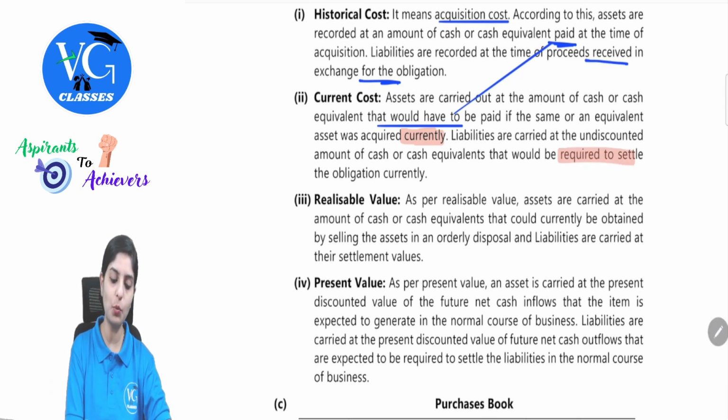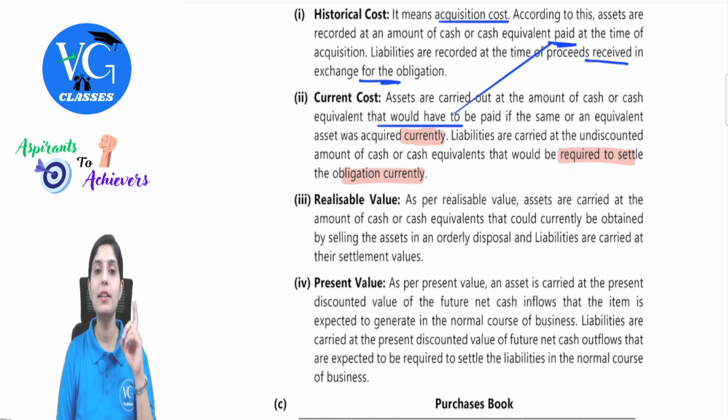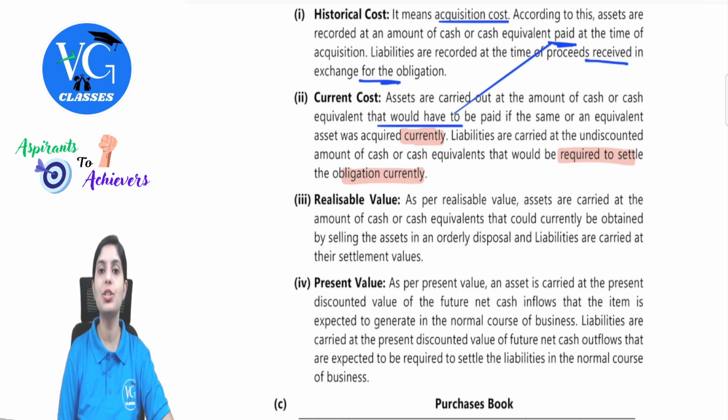If you observe the wordings carefully, both are talking about purchase of assets and settlement of liabilities, but in historical cost it directly connects with paid or received, whereas under current cost it just emphasizes if it is paid at this point of time or settled at this point of time, what should have been the current specific cost.